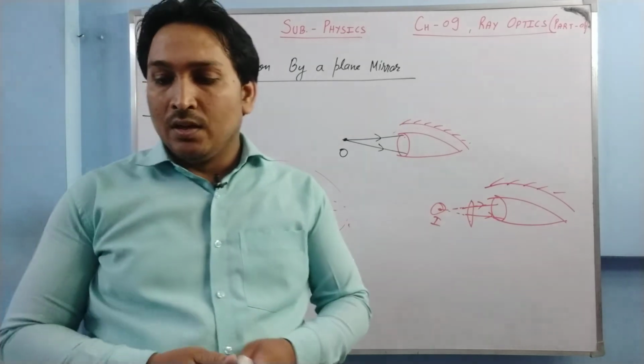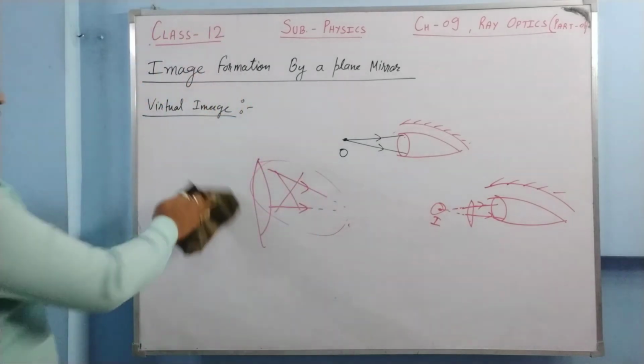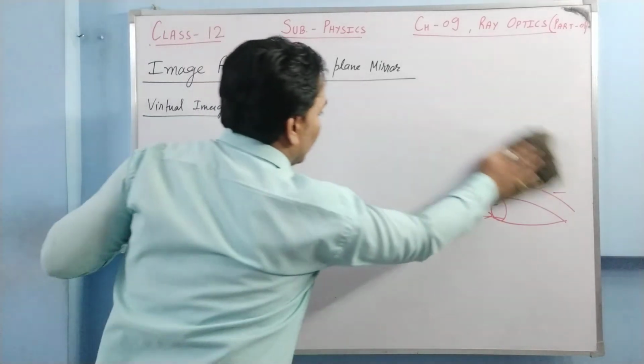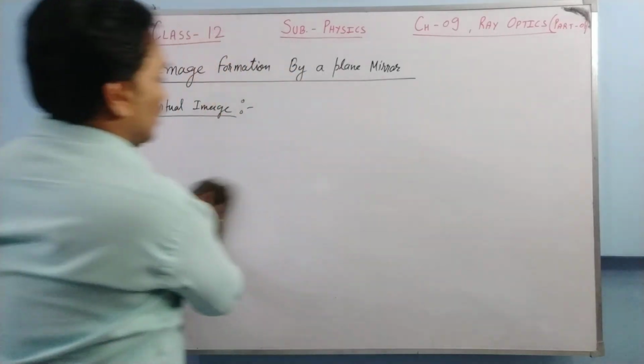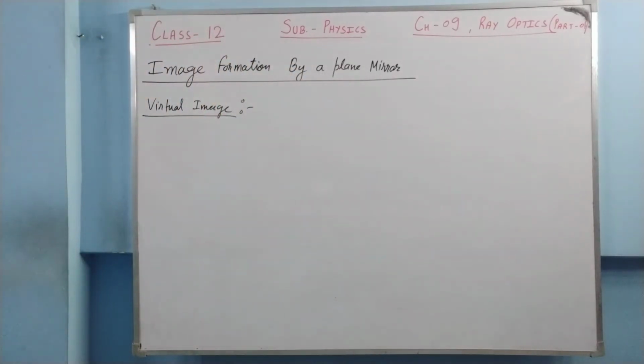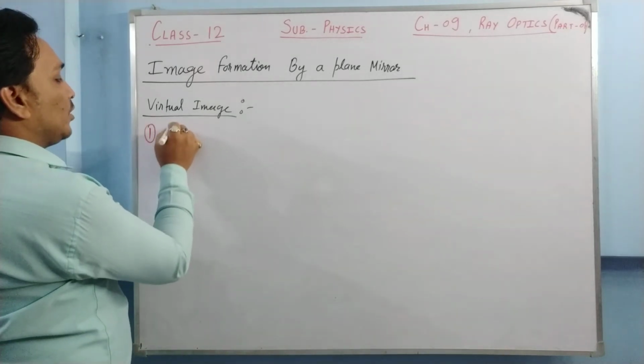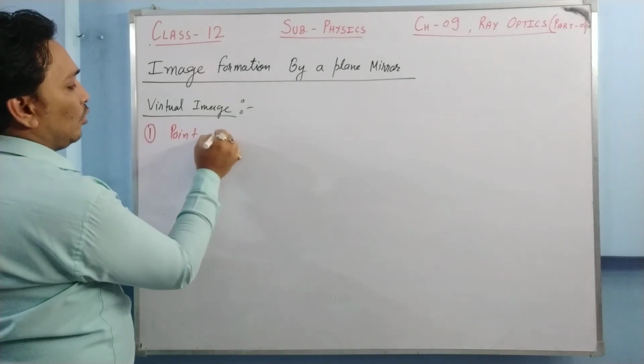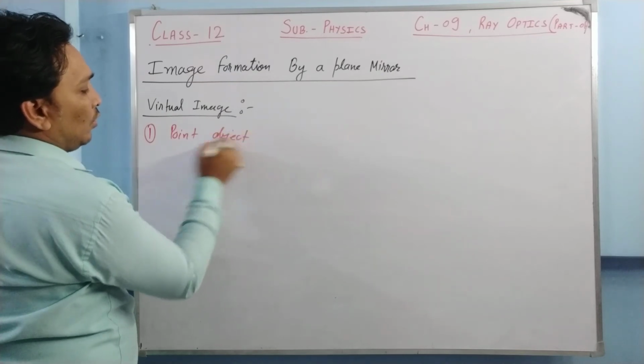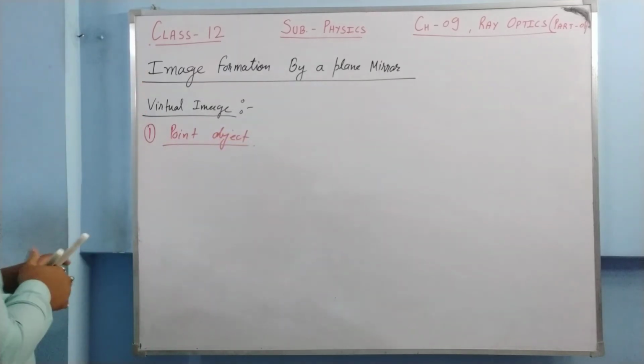Is it clear? I'll make a ray diagram, we'll be understanding this thing very much clearly. Okay. So first of all, we'll need to make a diagram for a point object. Now just try to understand.